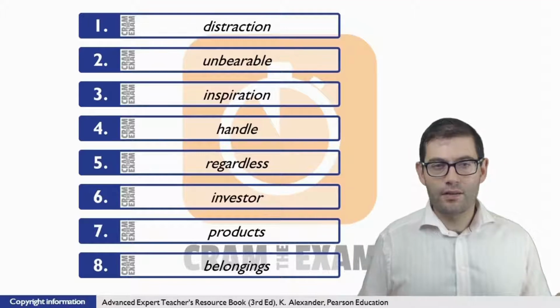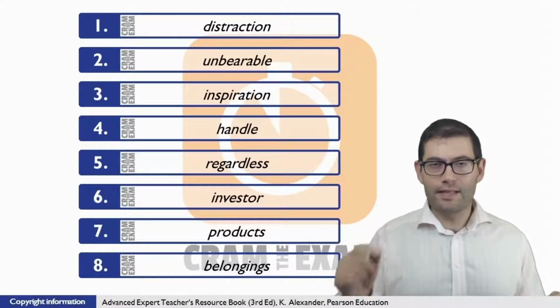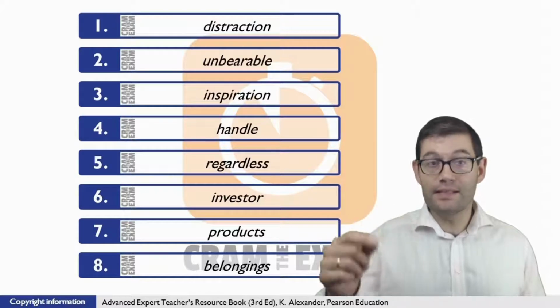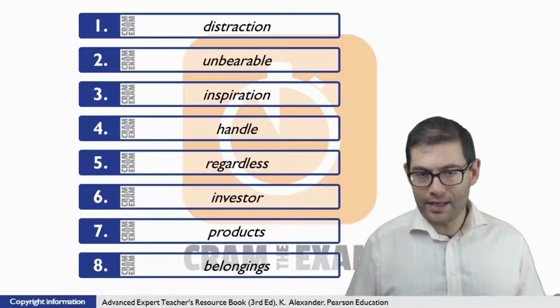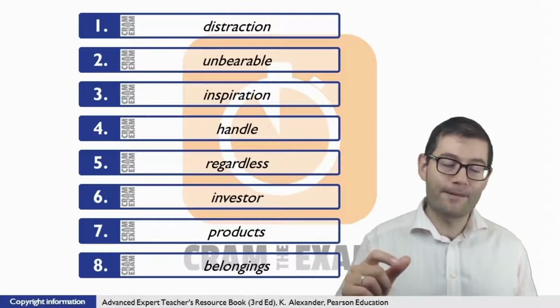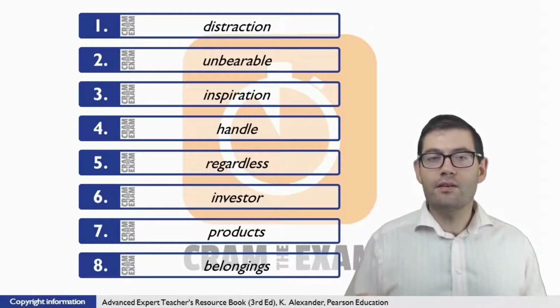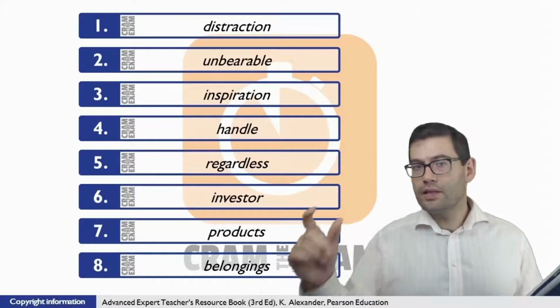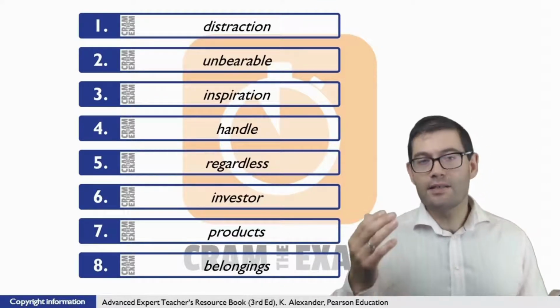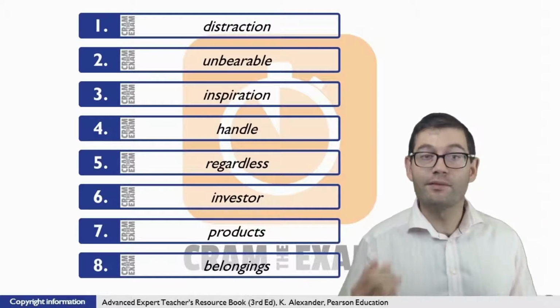Question number 6. She found Anne. Now, we know that this is going to be a noun because all articles need a noun and this article doesn't have a noun. So we know it's going to be a noun, and we know it's going to be a singular form of the noun because it's Anne. The question is, is it going to be a personal noun or another noun? Well, here we're talking about people, clearly. So the noun that we need is a personal noun, investor.